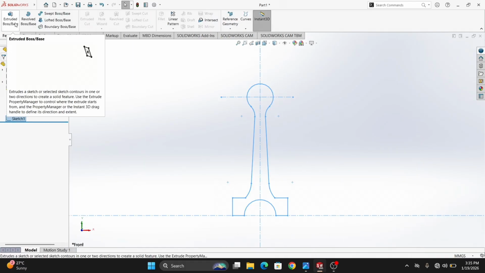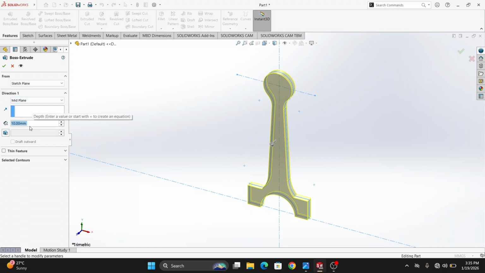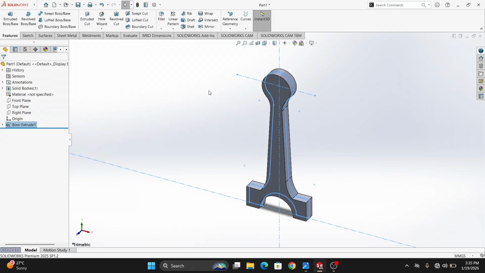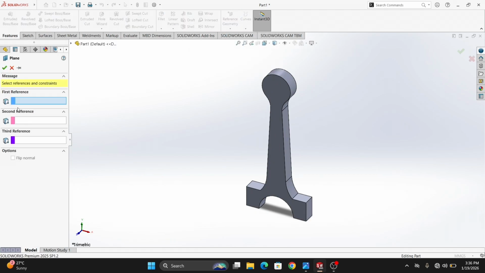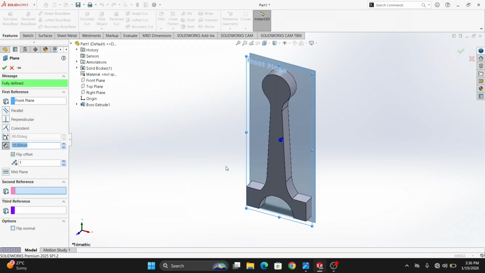Exit the sketch. Features, Extrude Boss/Base. Take mid plane and make it 18 mm. Enter it. Right click. Okay. And select a plane, reference plane, from the front plane. Flip this side, up to 19. Okay.